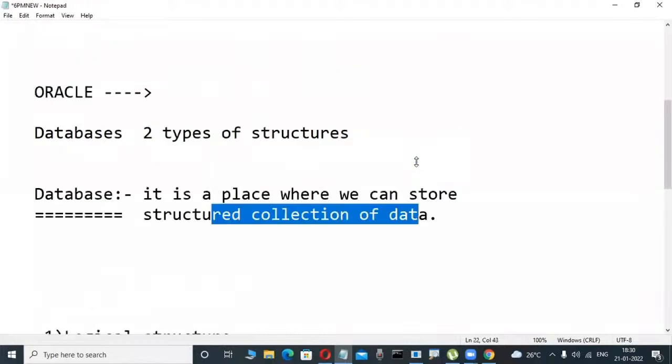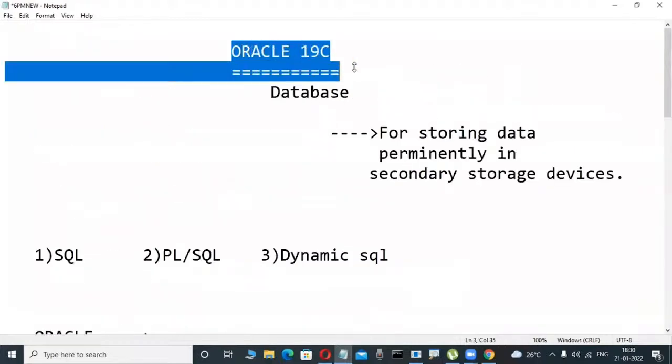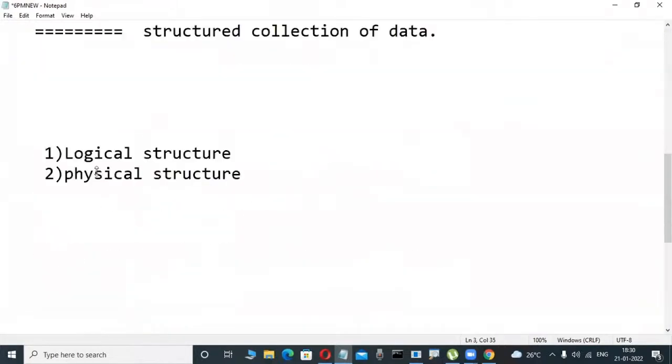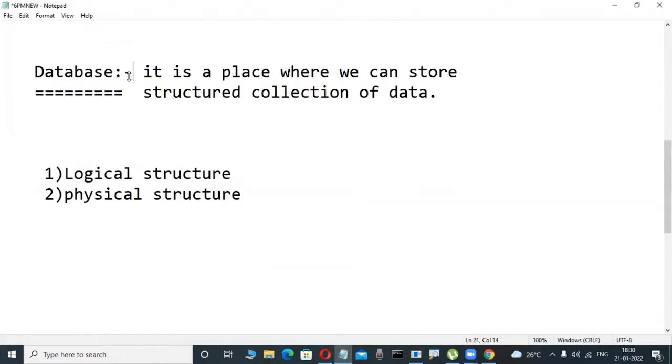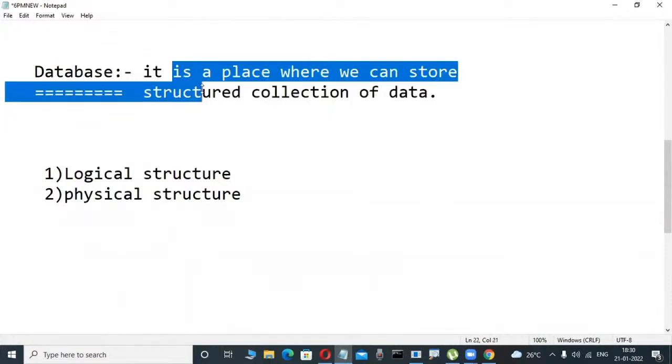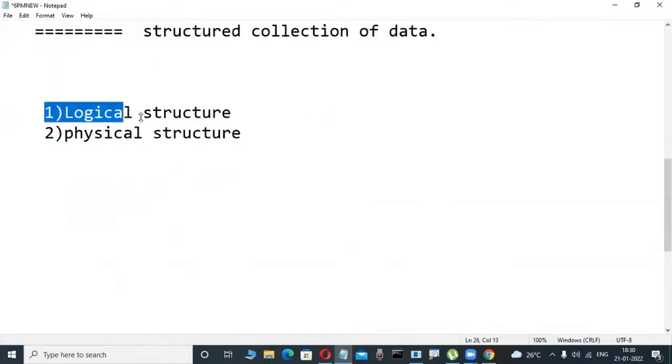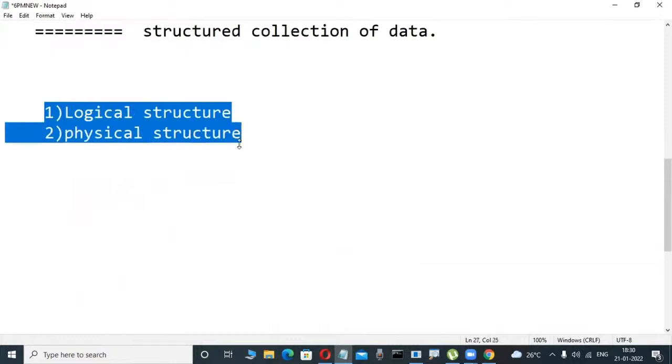But whenever we are installing these types of software, two types of structures are there. One is logical structure, another one is physical structure. This definition I am not explaining today. You will understand one of these days. Now observe it. First, two types of structures are there. One is logical structure, another one is physical structure.